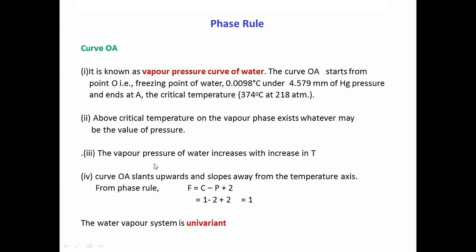From the phase rule, F equals C minus P plus 2. Here component 1, phases 2. So 1 minus 2 plus 2, that is 1. That means this system is univariant.